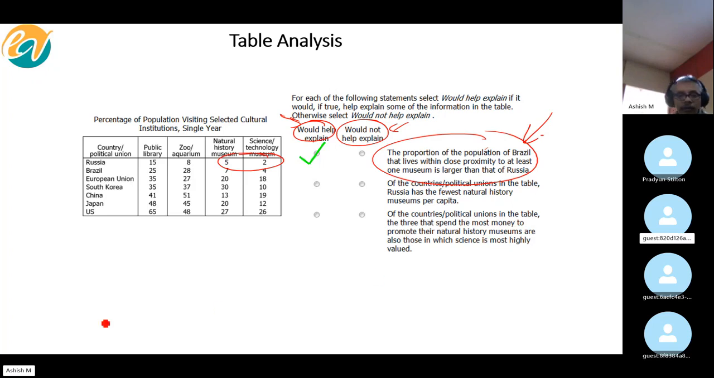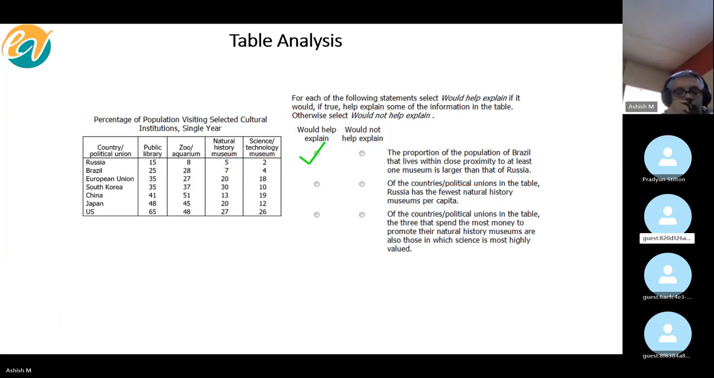All right. One more follow-up question. If the data had been for Natural History Museum, the same data was there, but for Science and Technology, the values were reversed. Then it would not help explain. Would not help explain then, obviously.